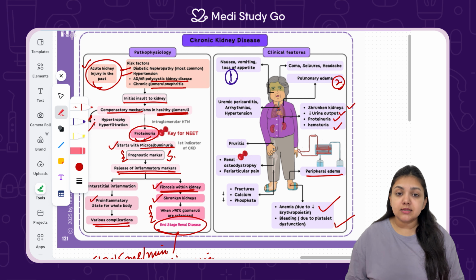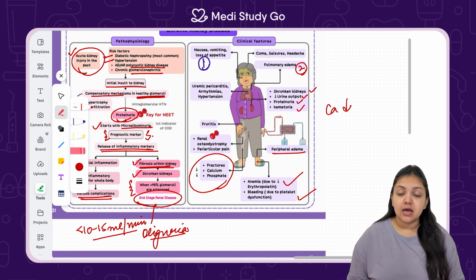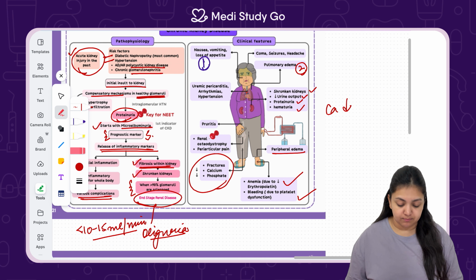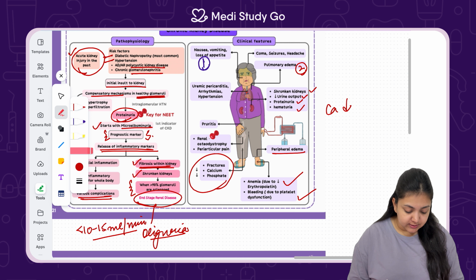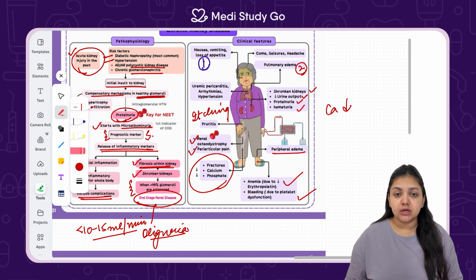Now, the ions in the body are going to get deranged. The calcium is going to decrease, which is going to lead to bone disorders, fractures. Phosphate is also going to be decreased because all these ions are going to be increased in the serum to compensate for the electrolyte imbalance. There is going to be pruritus, which is itching sensation. Renal osteodystrophy and periarticular pain is going to be present because the kidneys are going to be hypertrophied, shrunken, and they are going to lead to pain in the back.